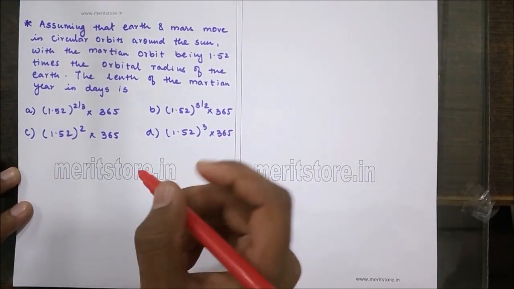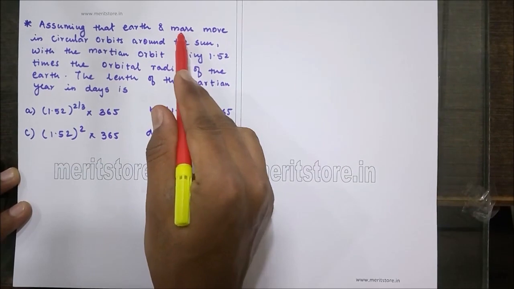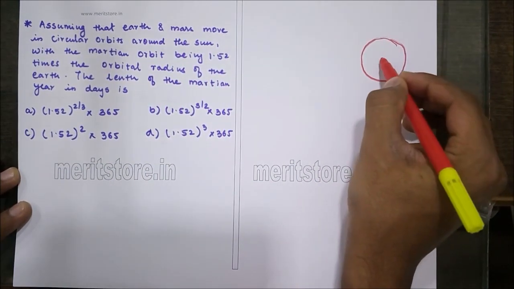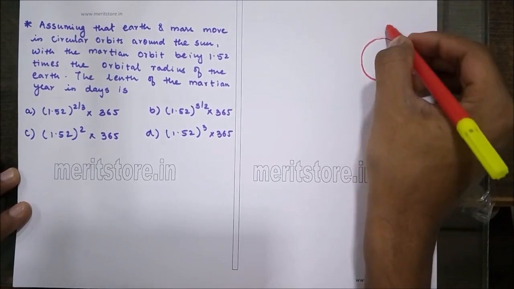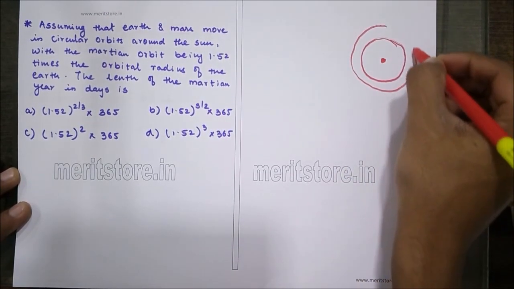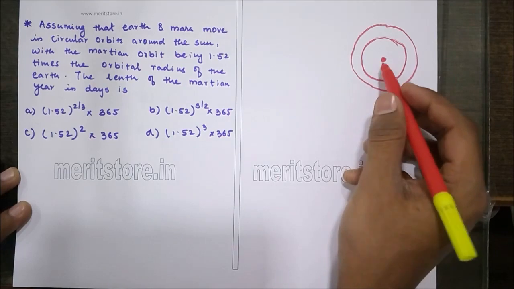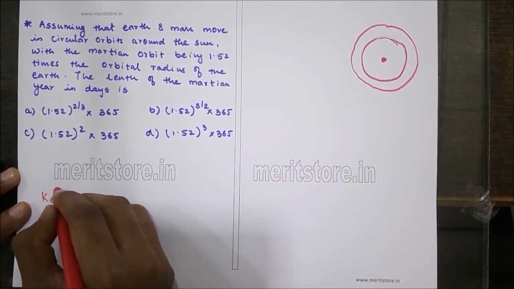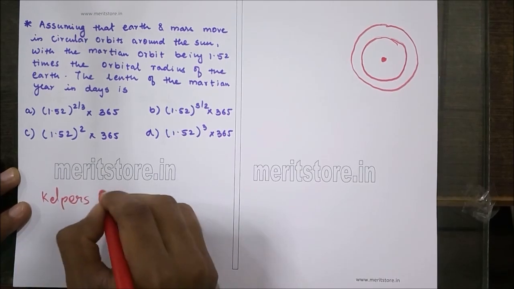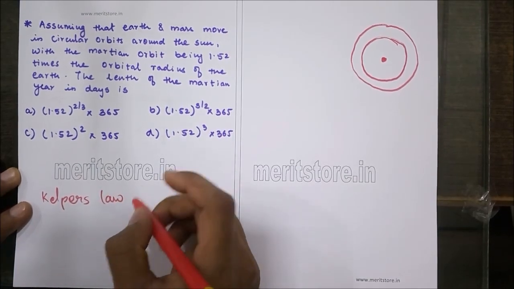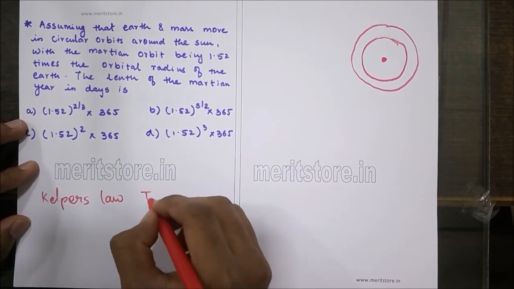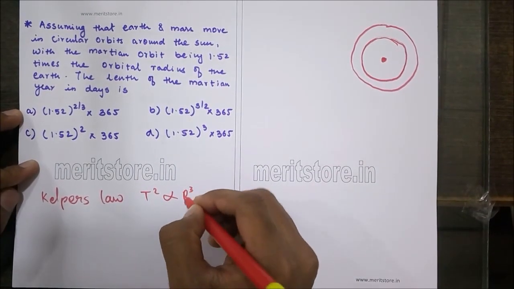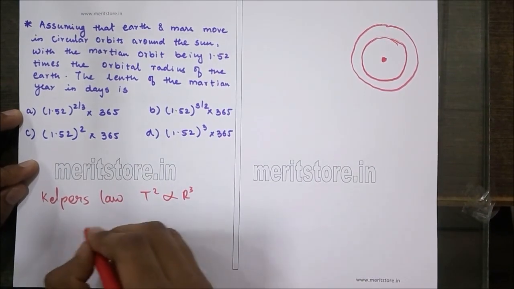Now, since the Earth and Mars are moving in circular orbits around the Sun, we'll use Kepler's law, Kepler's third law actually, which says that the square of the time period is proportional to the cube of the orbital radius.